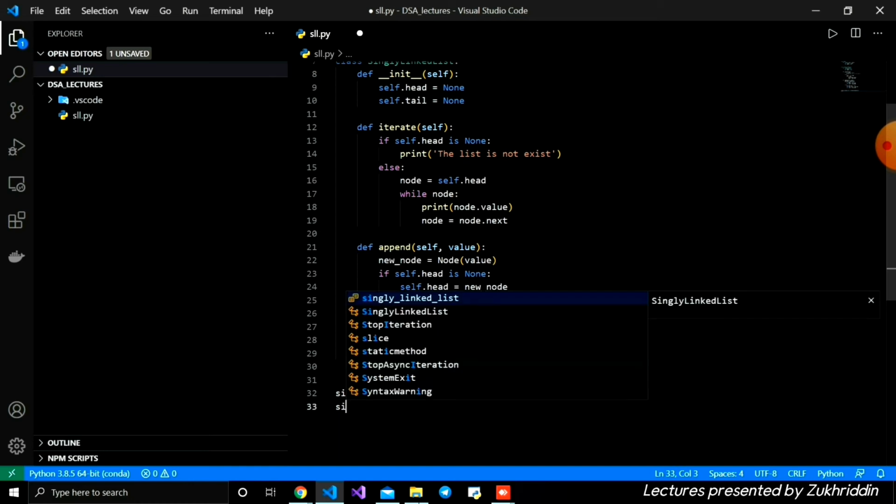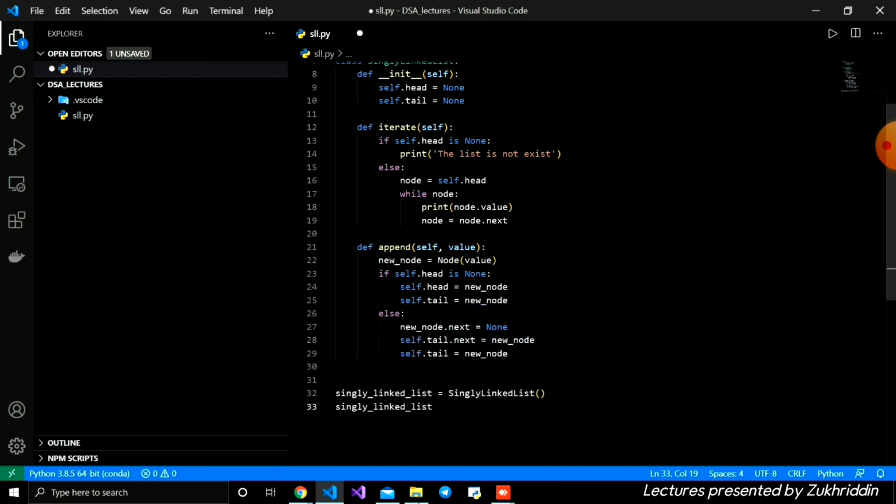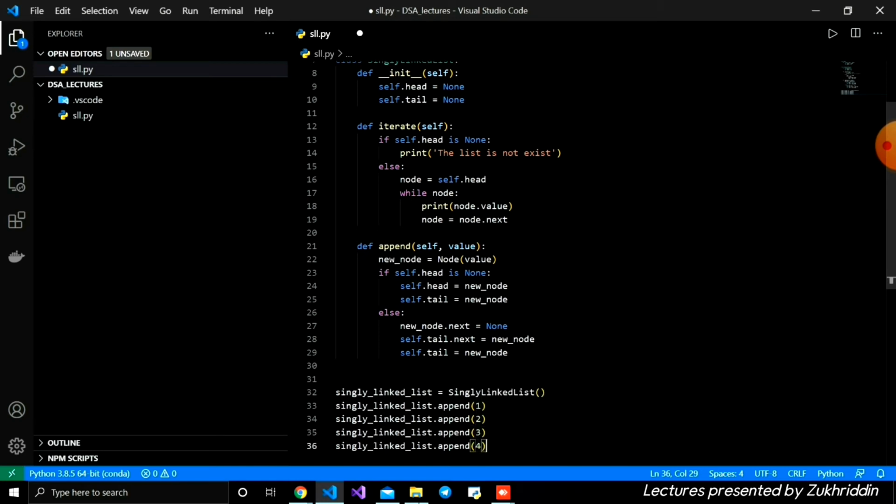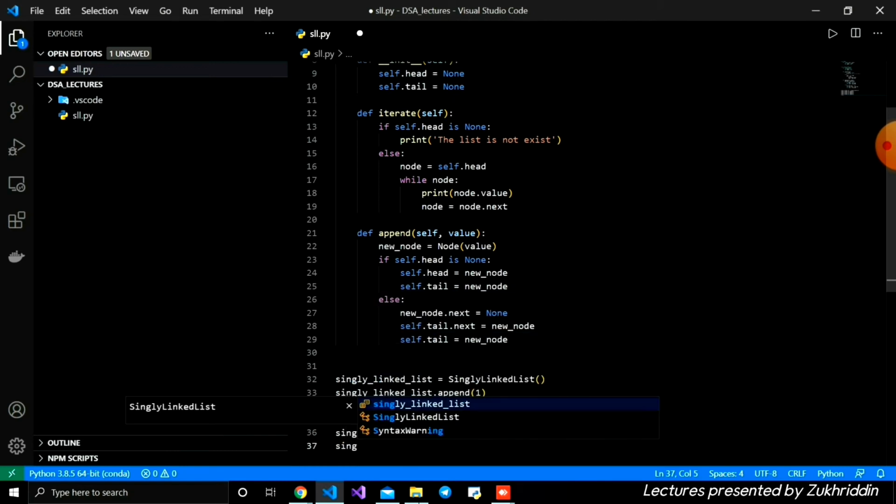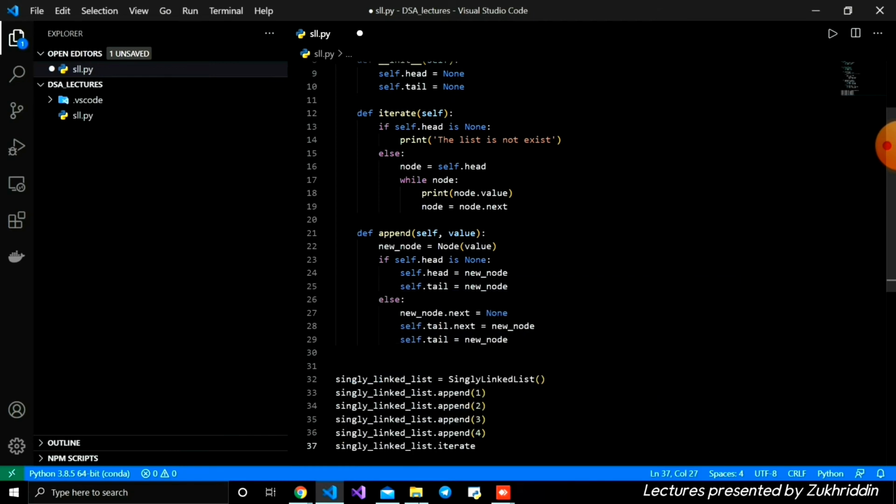After that, I'm going to access the append function, .append. Firstly we give a value, for example 1, and we're going to give multiple values, and 4 also. After that, I'm going to call the iterate function. We need to iterate our linked list.